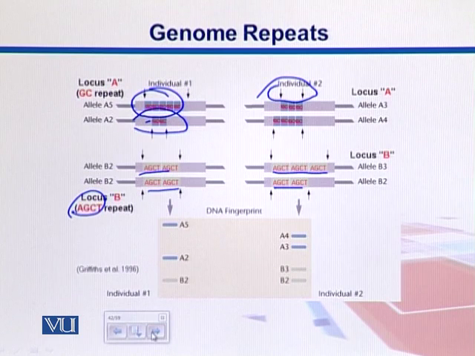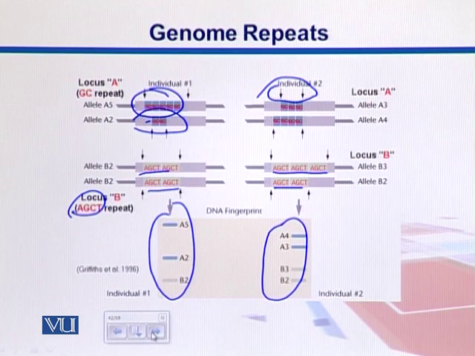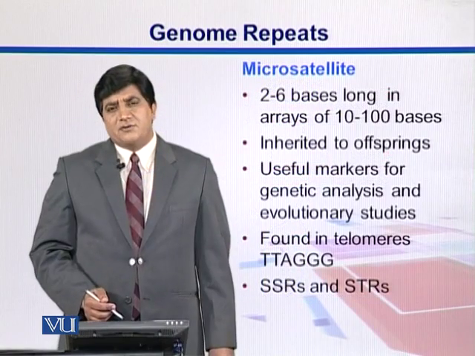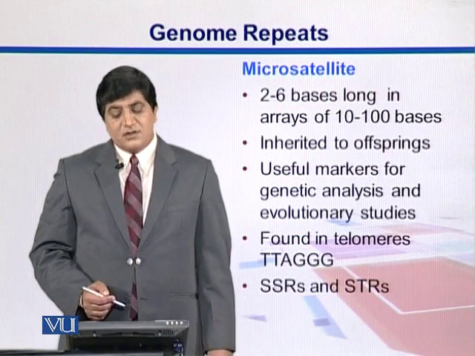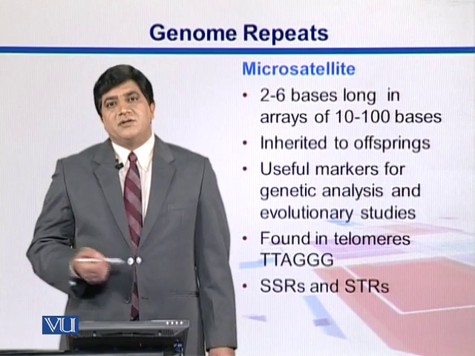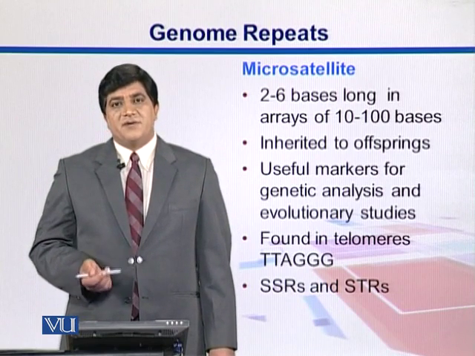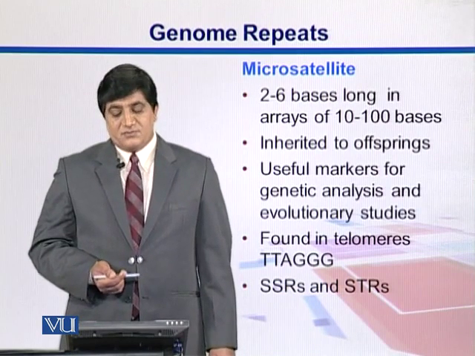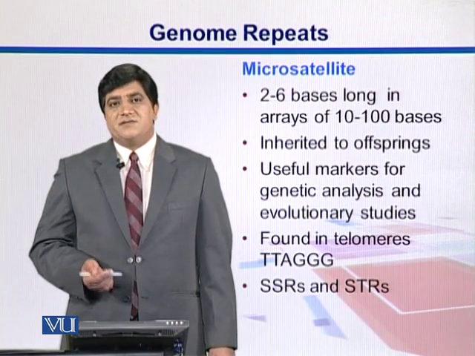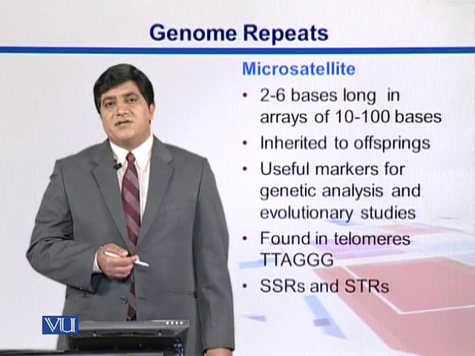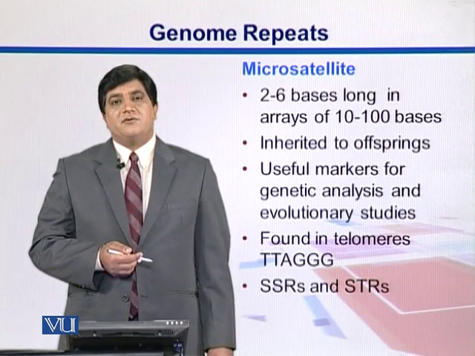These are the bands coming from individual number 1, and these are the bands coming from individual number 2. So by getting those repeat regions and running them on gels, we can detect which DNA belongs to which organism. Microsatellites are 2 to 6 bases long, in arrays of 10 to hundreds of bases, and they are also inherited by the offspring. Just as in the previous example, they are used as genetic markers, and they are found in telomeres.